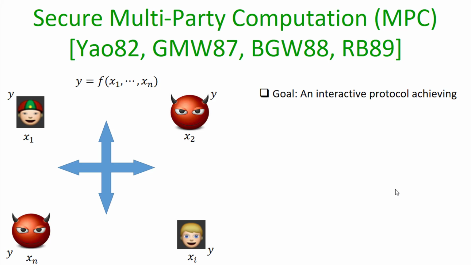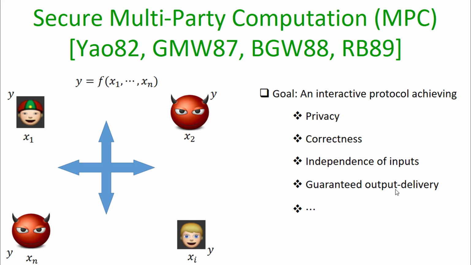We want to design a protocol according to which the parties would like to interact with each other such that following properties are achieved, namely the privacy of the inputs of the honest parties, correctness of the computation, independence of the inputs, which informally means that the adversary should not be able to base the inputs of the corrupt parties on the inputs of the honest parties. We need guaranteed output delivery, which demands that irrespective of the behavior of the corrupt parties, the honest parties always obtain the output, and the list can go on.